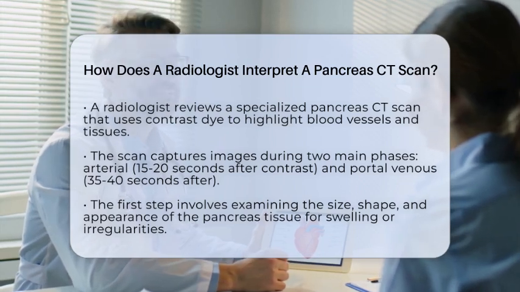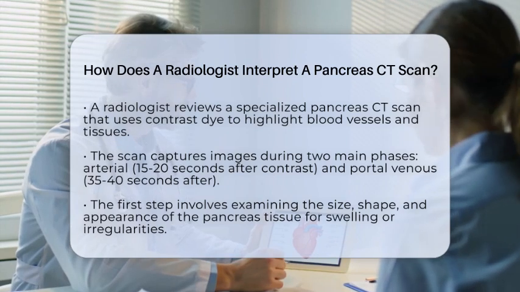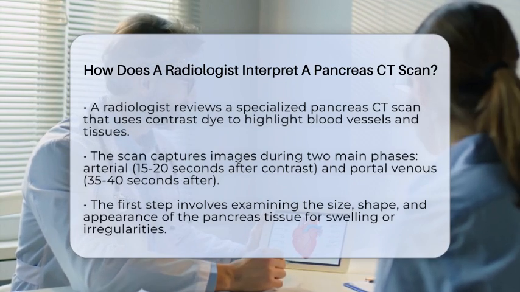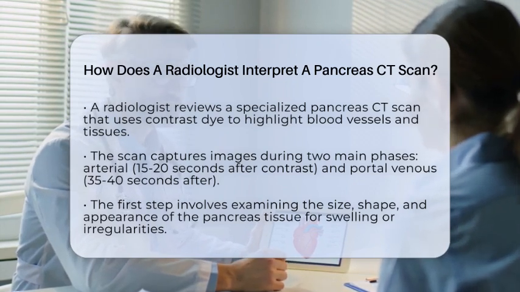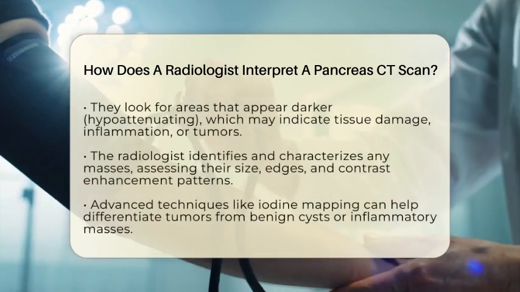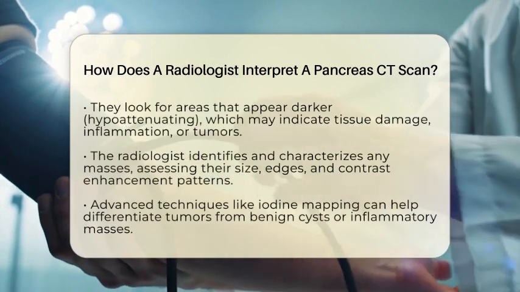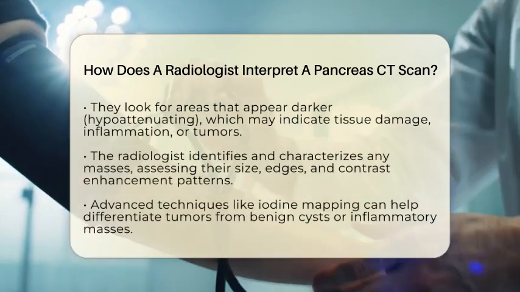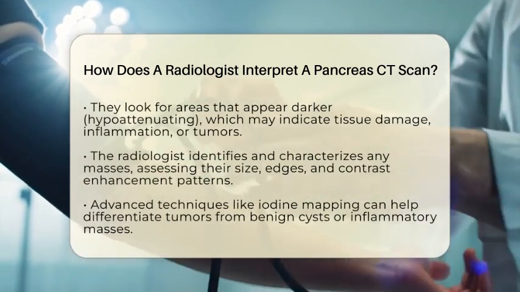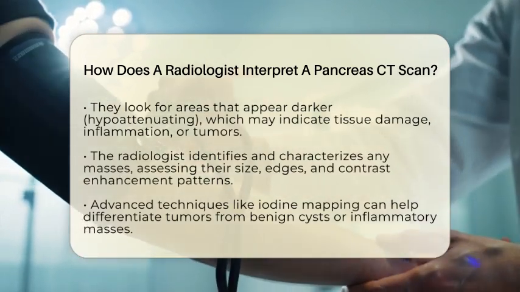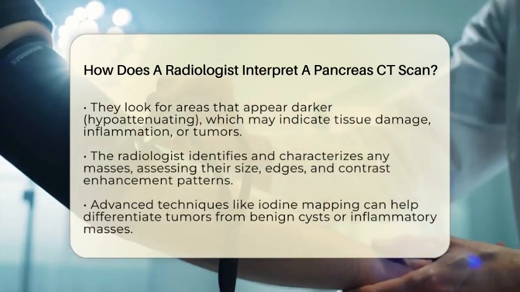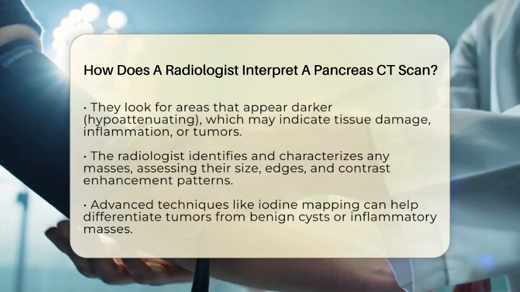The first step in interpretation is examining the pancreatic tissue itself. The radiologist looks at the size and shape of the pancreas, checking for any swelling or irregularities. They assess how the tissue appears on the scan, noting areas that look darker or lighter. Darker areas, called hypoattenuating regions, might suggest tissue death, inflammation, or tumors. By comparing how the tissue takes up contrast, they can tell if parts of the pancreas are healthy or if there are signs of damage or disease.